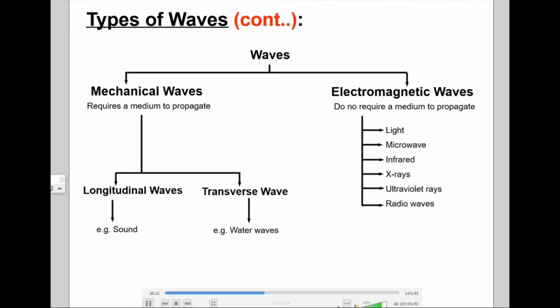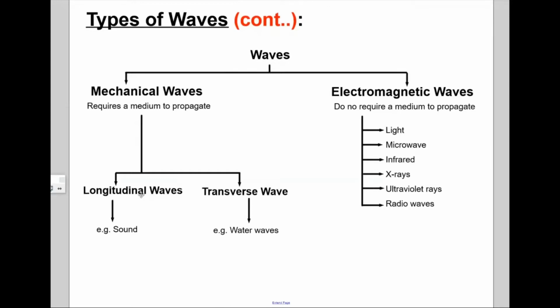Now, just to conclude, waves are of two types. We have the mechanical wave, which requires a medium to propagate, and we have electromagnetic waves, which do not require a medium to propagate. Mechanical waves can be further subdivided into longitudinal and transverse waves.